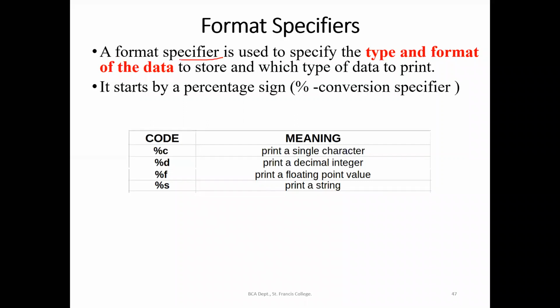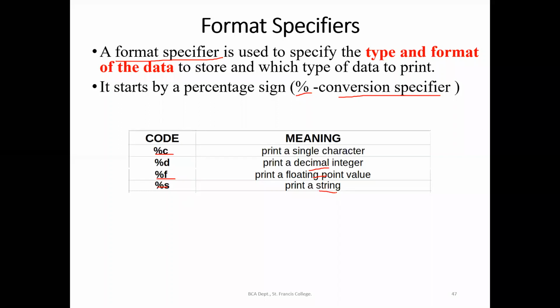Format specifier. The format specifier starts with a percentage symbol, which is known as a conversion specifier. The format specifiers mostly used throughout the program will be %C for a single character, %D for a decimal integer, %F for a floating point, and %S for the string.